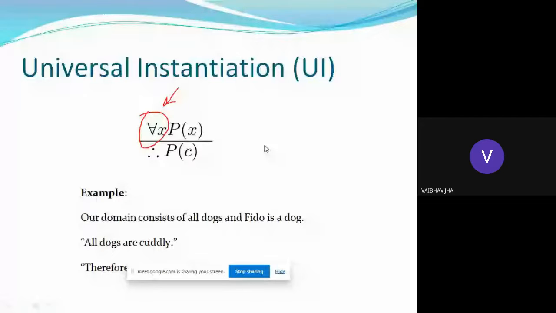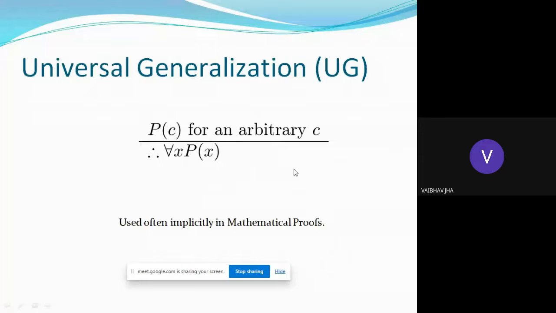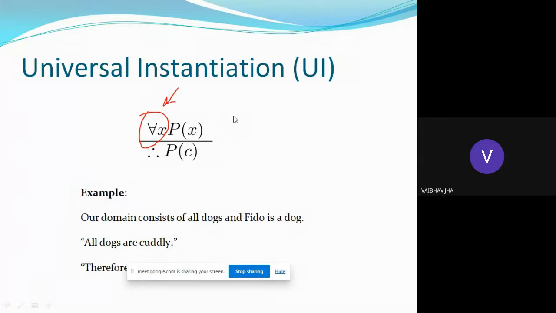Universal generalization. The first rule was universal instantiation. If for all x, P(x) is given to you, this implies P(c), where c would be any constant. Our domain consists of all dogs and Pedo is a dog. So all dogs are curly. Therefore, Pedo is curly. Pedo is a name, that is, a constant.